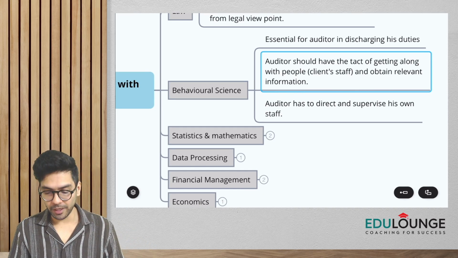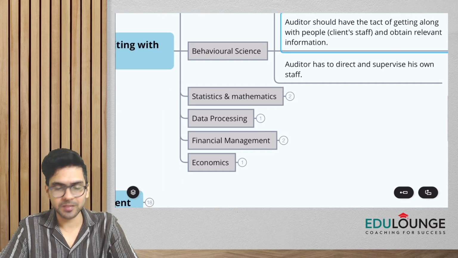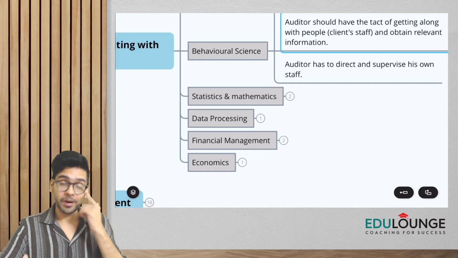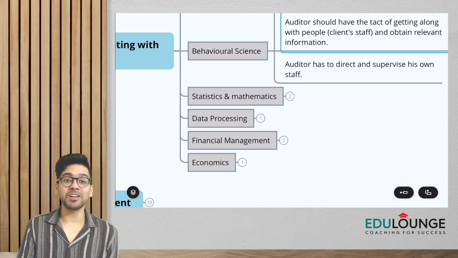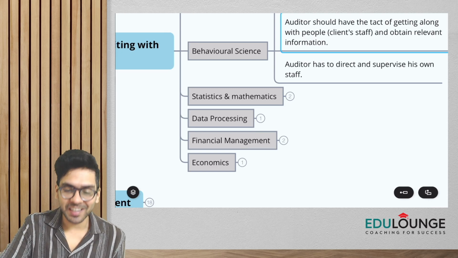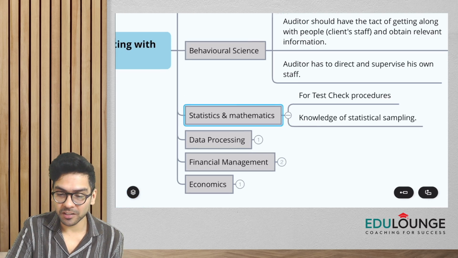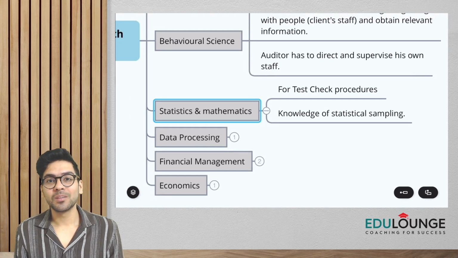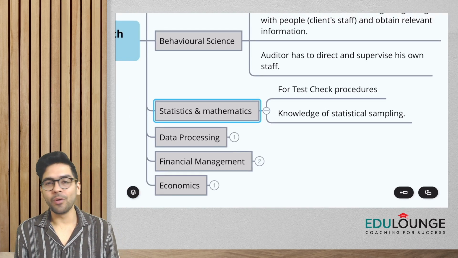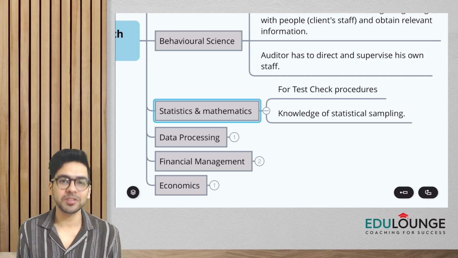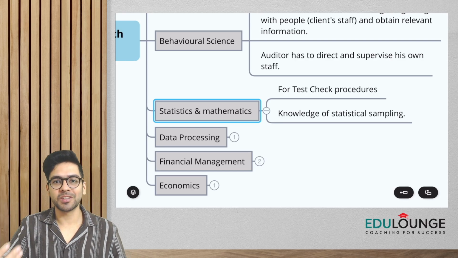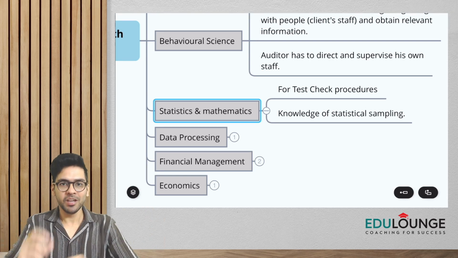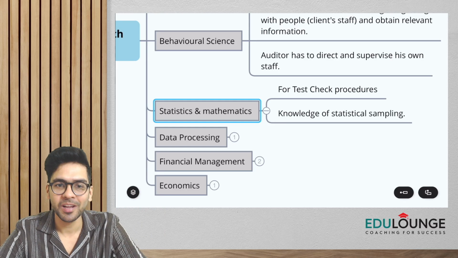his duties properly. Okay, then we have statistics and mathematics, probably a subject which many of you might not like. You had it last, I think, in CA Foundation. But then as an auditor, why do we have to have knowledge of statistics and mathematics? Always remember, guys, because as an auditor, we can't just go with 100% checking every time, right? We have to resort to something called sampling or test checking. So how will you draw proper samples from the entire population? You have to have some knowledge of statistics for that.